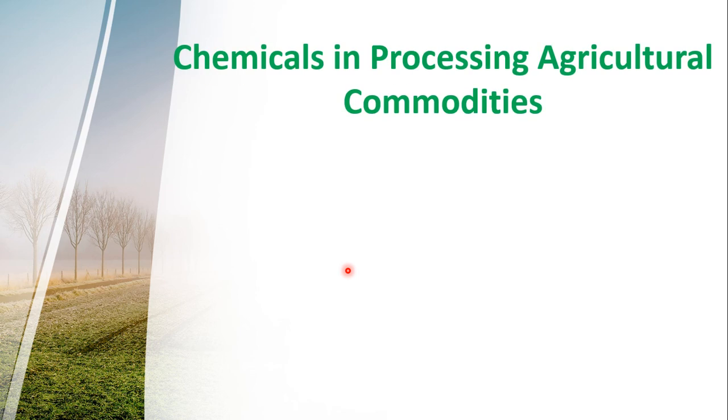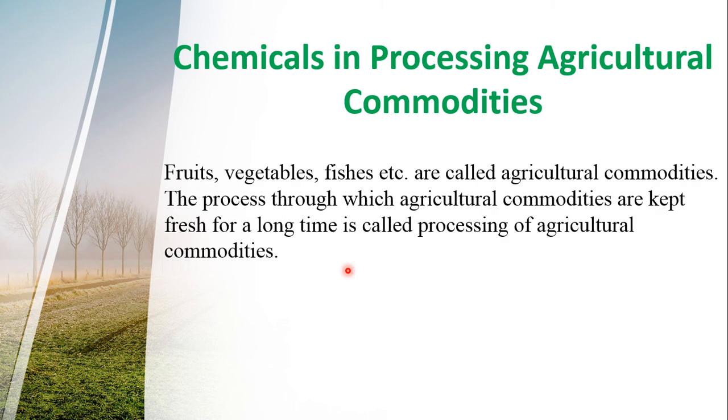Now, chemicals in processing agricultural commodities. What are agricultural commodities? Fruits, vegetables, fishes, etc. are called agricultural commodities. The process through which agricultural commodities are kept fresh for a long time is called processing of agricultural commodities.